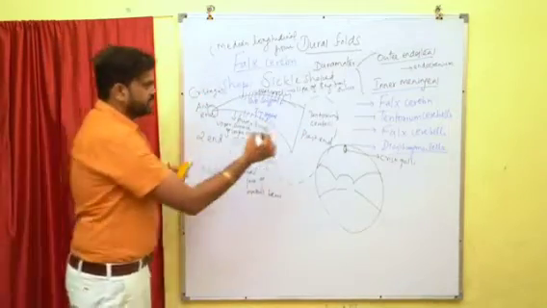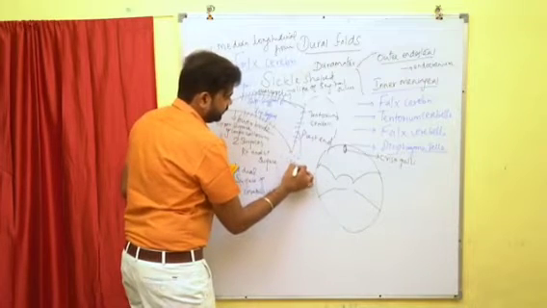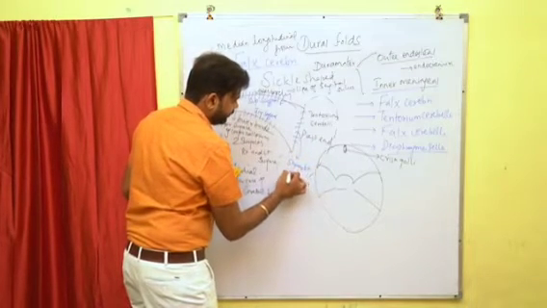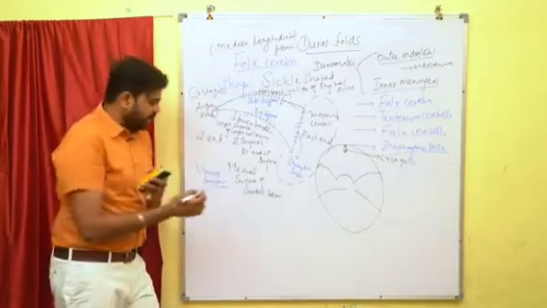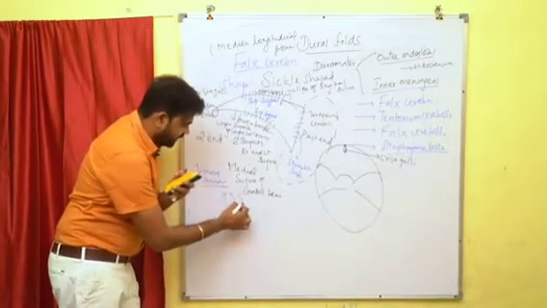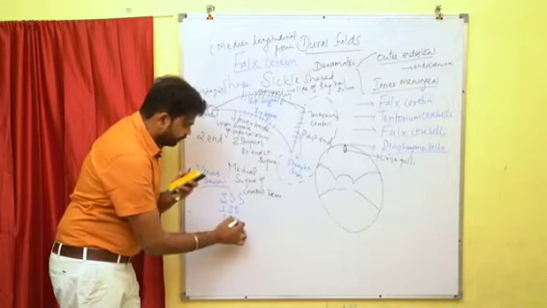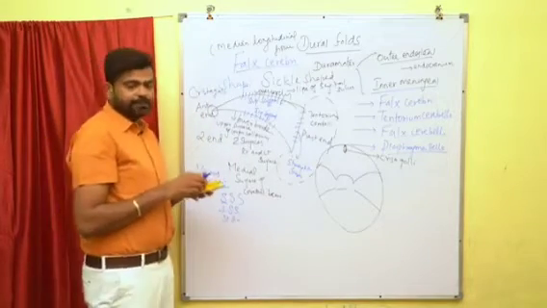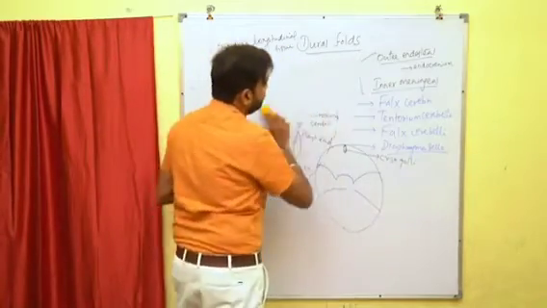Along the attached margin, we can see the straight sinus. So we have three sinuses related to the falx cerebri: the superior sagittal sinus, inferior sagittal sinus and straight sinus. And next we will move on to the tentorium cerebelli.